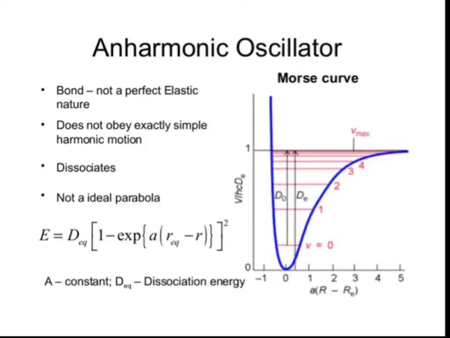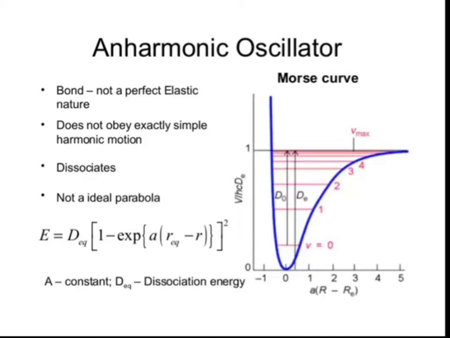The Morse potential curve obeys an equation, and that equation is here. Capital E is equal to D equilibrium times the bracket 1 minus exponential of A times the bracket R equilibrium minus R, whole bracket raised to 2. Here capital E is the energy, D equilibrium is the equilibrium dissociation energy, A is a constant, and R equilibrium and R are the internuclear distances. So, this is the equation for the energy calculation using the Morse curve.